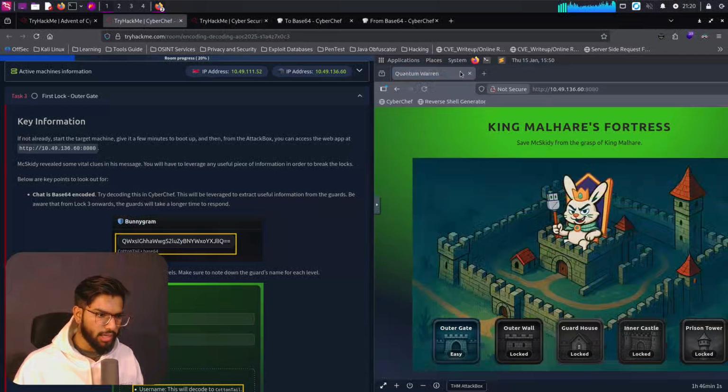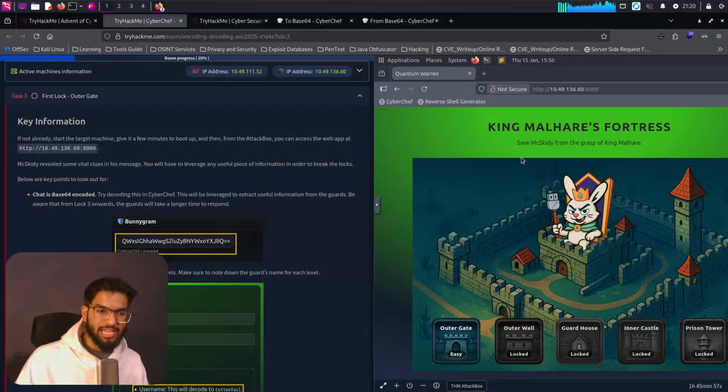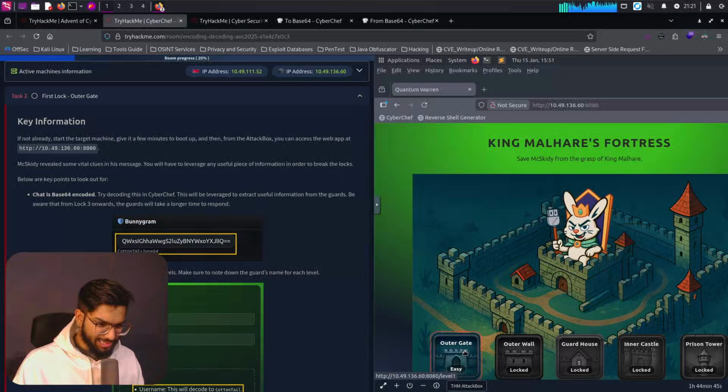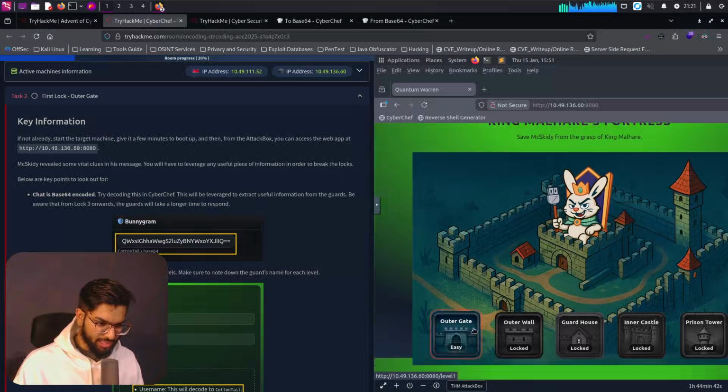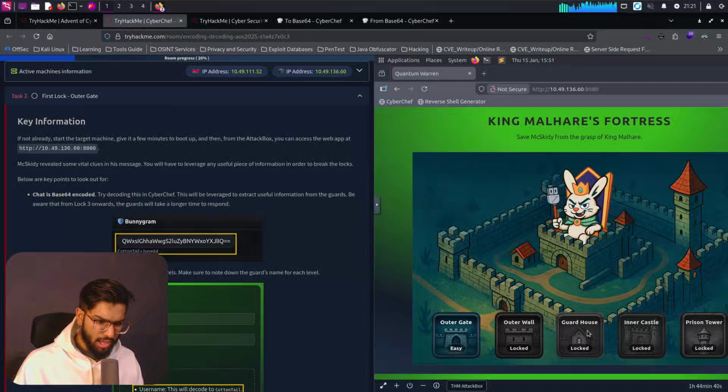It says Quantum Warren. King Malhare's fortress. Save Mixkitty from the grasp of King Malhare. Wow, this fortress looks really good. And also we can see that there are multiple levels. It says outer gate, outer wall, guard house, inner castle, prison tower. So I guess these are the layers that we need to break in to save Mixkitty from the horror of King Malhare's prison. Okay, let's get into the section where we can read.